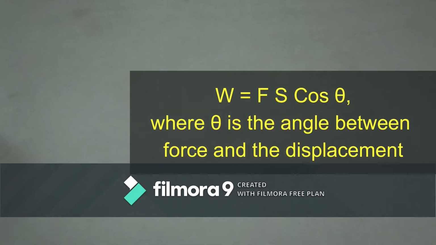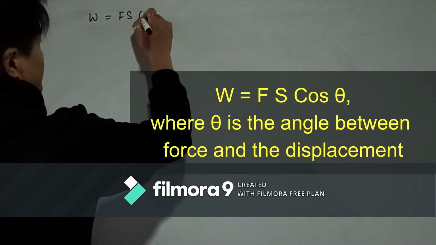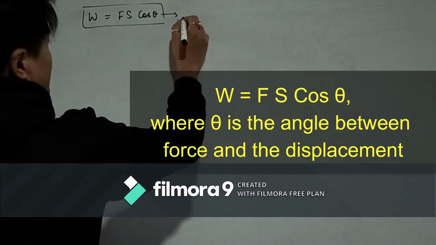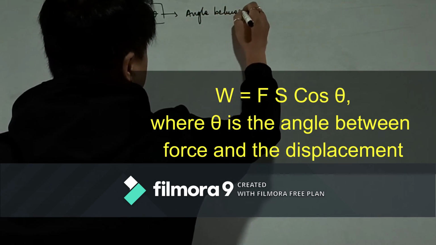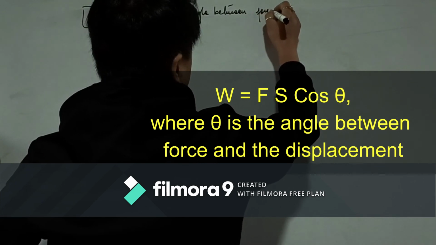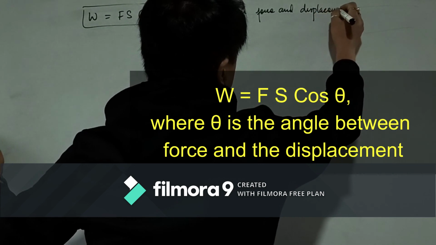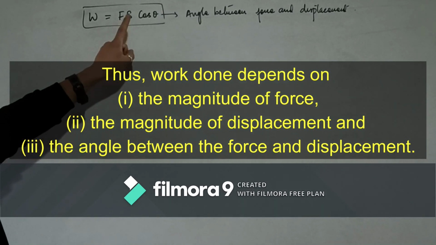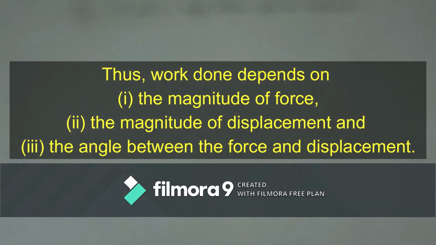Now we have the new formula for the work. Work is equal to force into displacement into cos theta, where theta is the angle between force and displacement. Then we can say that work now depends upon three factors: one is force, another is displacement, and the other is the angle between the force and the displacement.